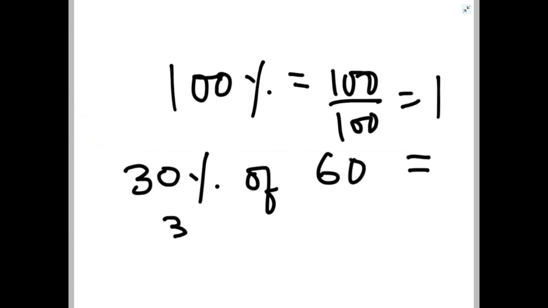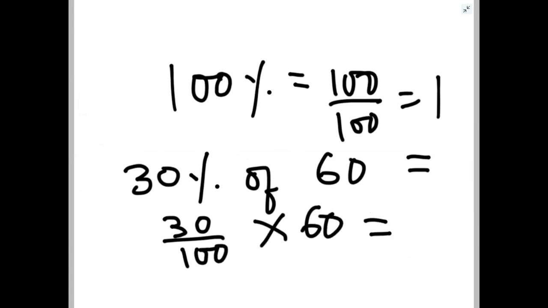Now if I ask what is 30% of 60, that means 30 divided by 100, of means multiply. So 30 upon 100 into 60. So both the zeros will cancel out. 3 into 6, 18. So I will say 30% of 60 is equal to 18.